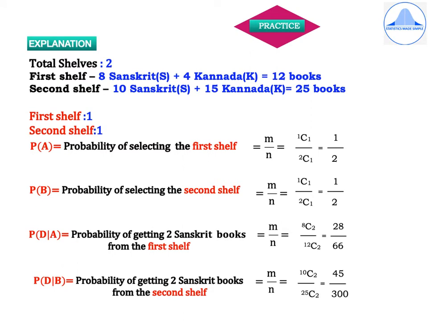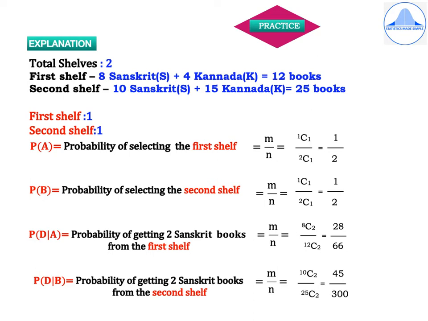Giving a similar explanation. Now the total shelves are 2. First shelf has 8 Sanskrit and 4 Kannada books, so total number of books are 12. Second shelf has 10 Sanskrit and 15 Kannada books, so total number of books are 25. The first shelf is only 1, the second shelf is also 1.